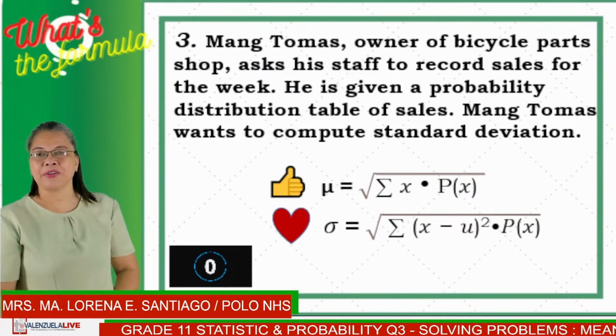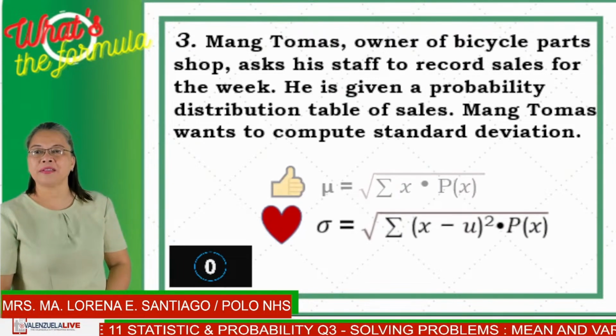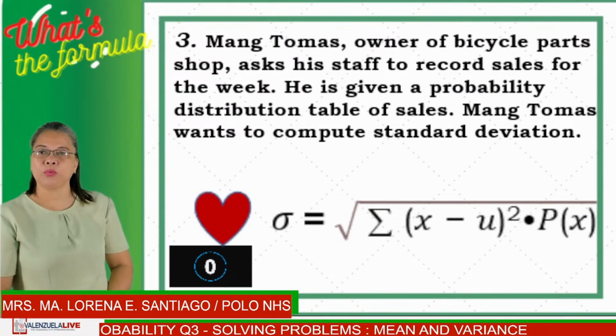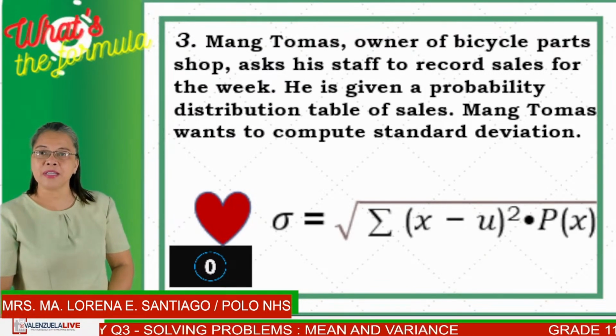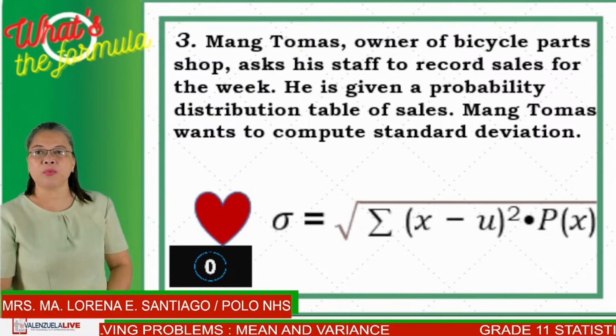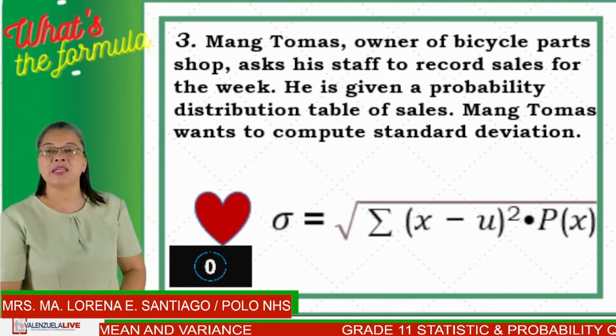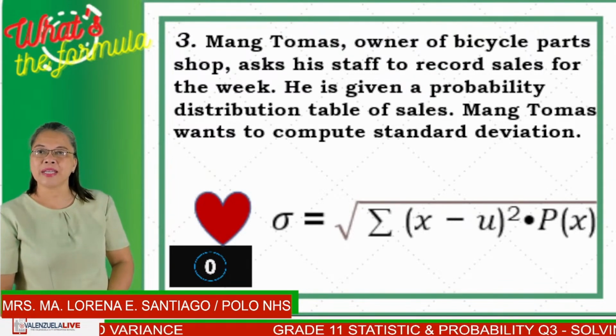So what is your answer? Did you react heart? Then you are correct. Remember that when we want to find the distance or difference between a sales and its average, then we are going to use standard deviation. Let's have number 4.